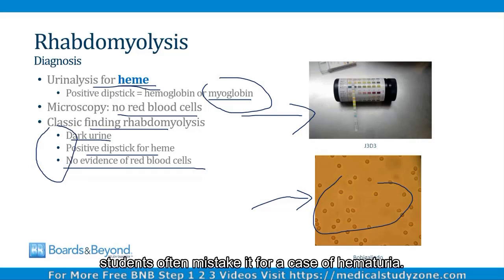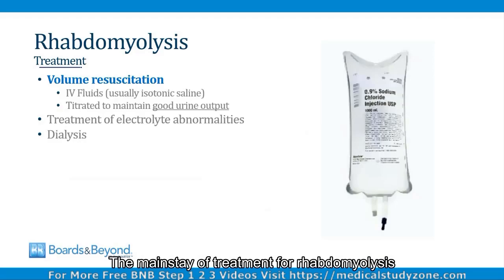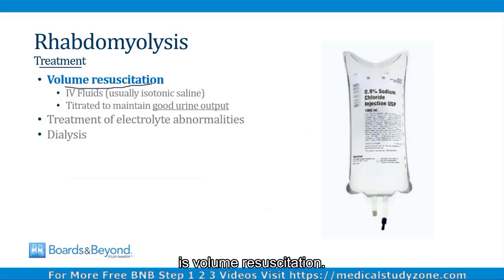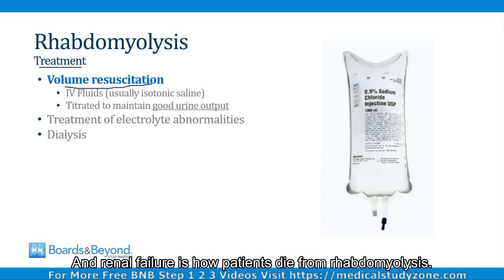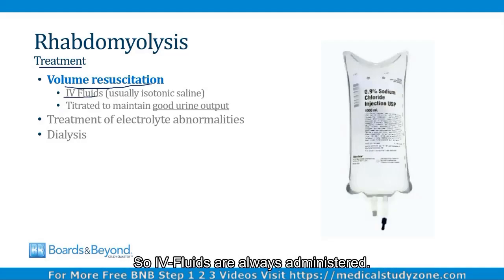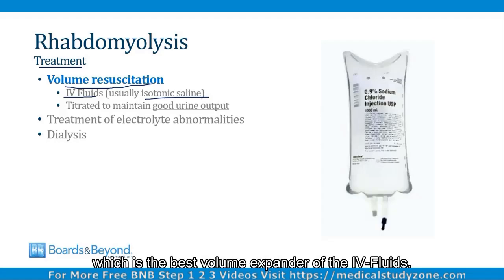The mainstay of treatment for rhabdomyolysis is volume resuscitation. Remember what I said before, volume can be lost into necrotic muscle tissue, and that can make the renal failure worse, and renal failure is how patients die from rhabdomyolysis. So IV fluids are always administered. Usually it's isotonic saline, which is the best volume expander of the IV fluids.